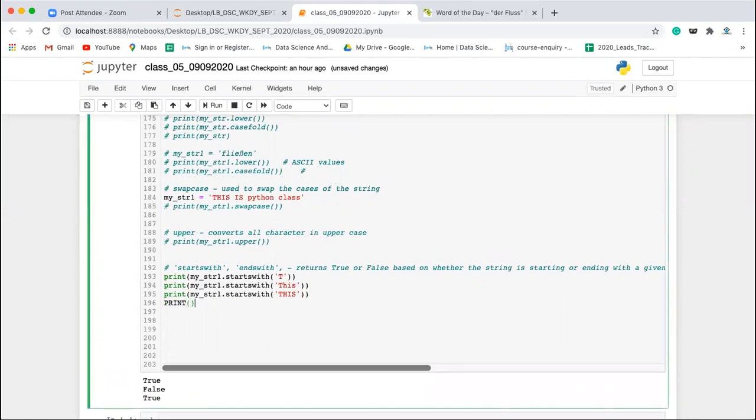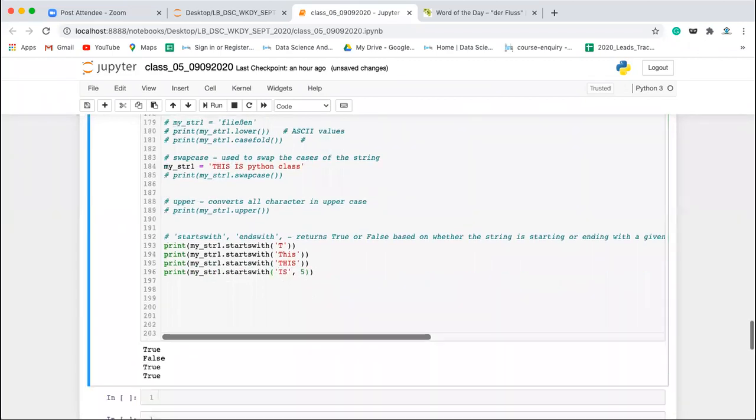For example, you want to check whether it is starting with IS from 0, 1, 2, 3, 4, 5th index. So I'll write my_str1.startswith, I'm checking whether it is starting with IS from the 5th index. So if I run this, yes, it is starting.